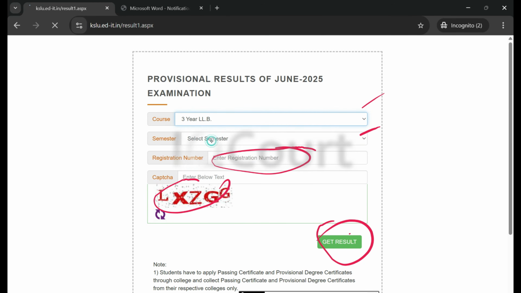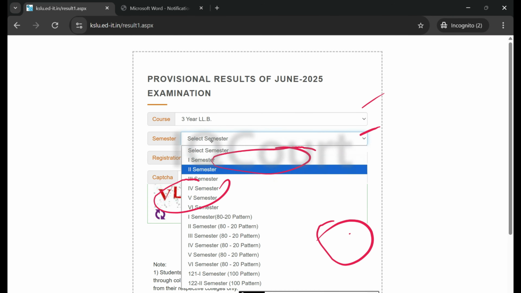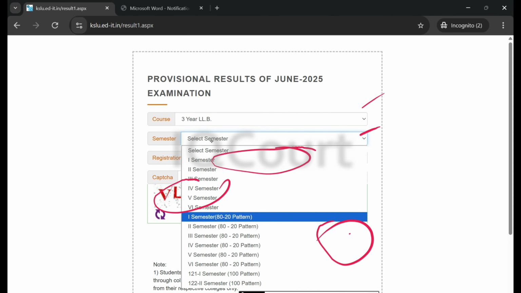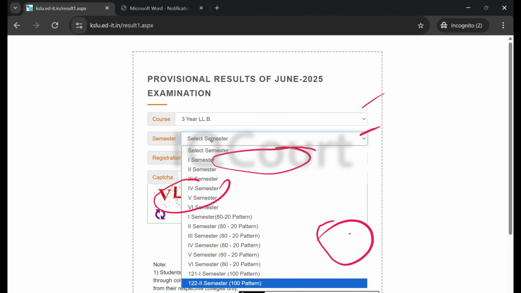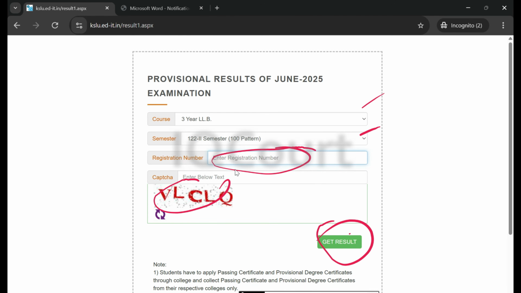Here you have to select the course. You can select the 3-year course and here you have to select the semester-wise. Under this is the 80 pattern and this is the 100 pattern for the first and second semester. Enter the register number. That's it. You will get the result.